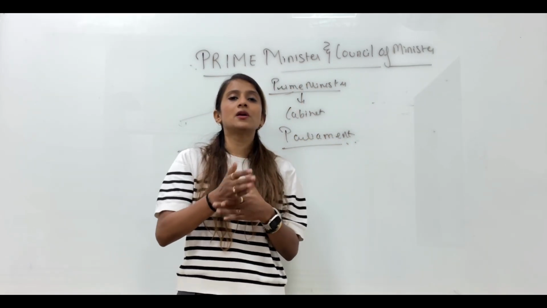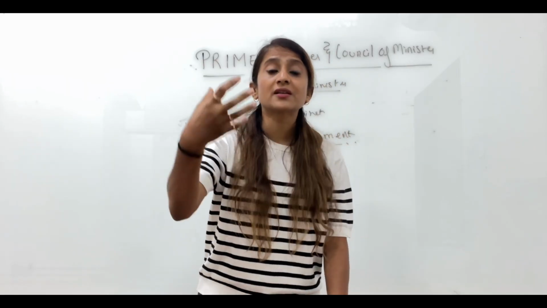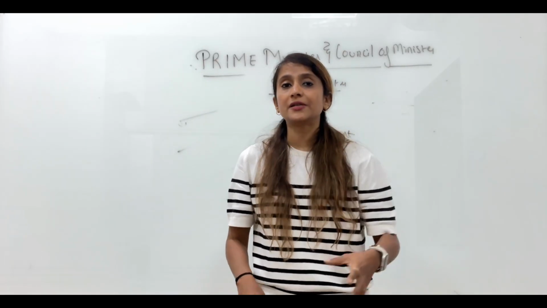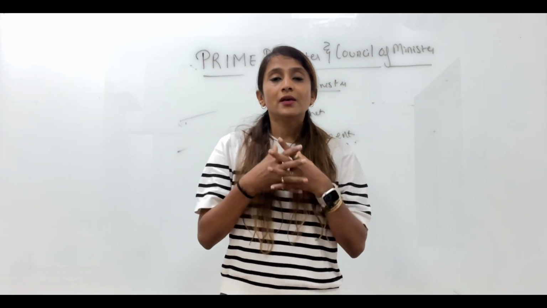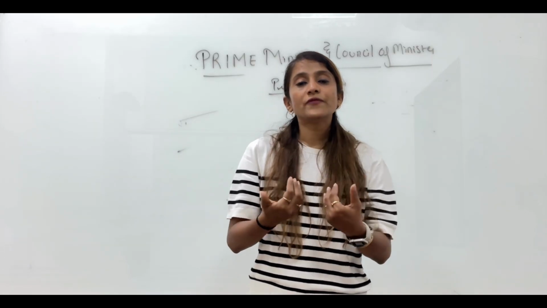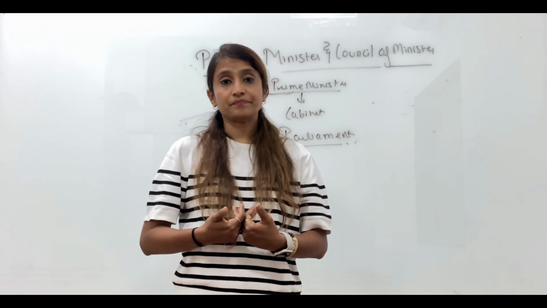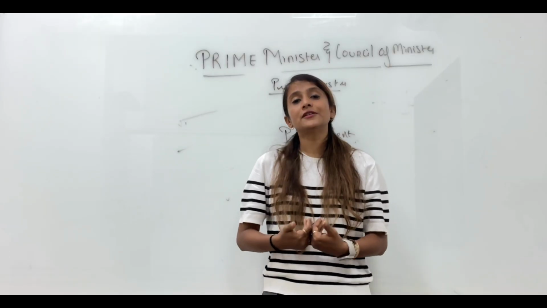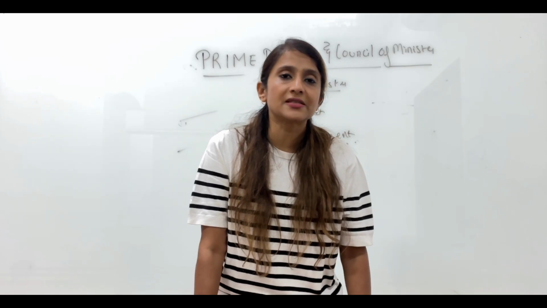If from his or her department some mistake has happened, maybe some breach of secrecy happened, or some work got delayed, or some policy was not properly executed, in that case that minister should take the responsibility for the shortcoming of his or her department and should resign. If he or she does not resign, the prime minister will advise the president to dismiss him. This is called individual responsibility.